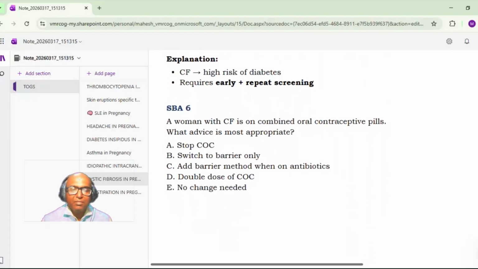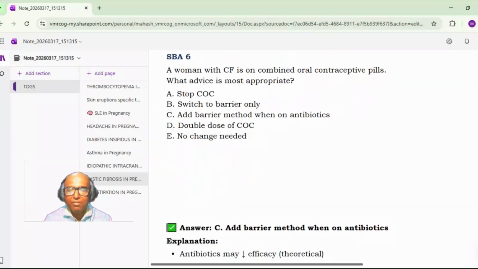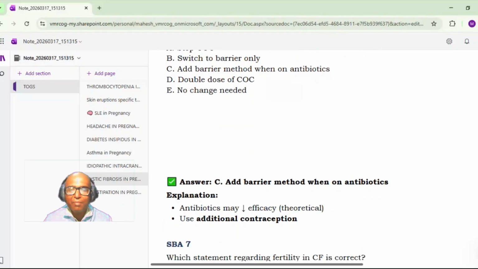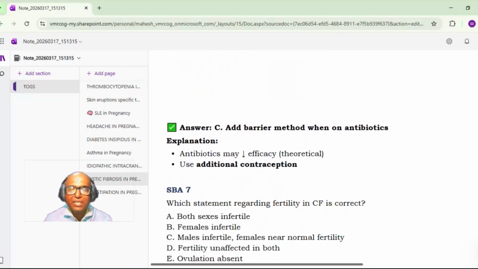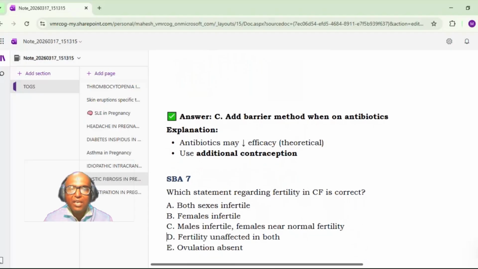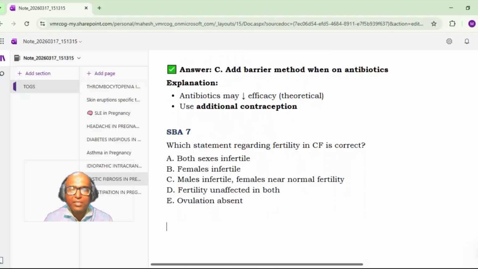Next. A woman with cystic fibrosis is on combined oral contraceptive pills. What advice is most appropriate? A. Stop COC. B. Switch to barrier only. C. Add barrier method when on antibiotics. D. Double dose of COC. E. No change needed. C. Add a barrier method when she's on antibiotics, because this is important from the FSRH point of view as well as from the cystic fibrosis point of view. Antibiotics will reduce the efficacy, and that is why additional contraception is required.